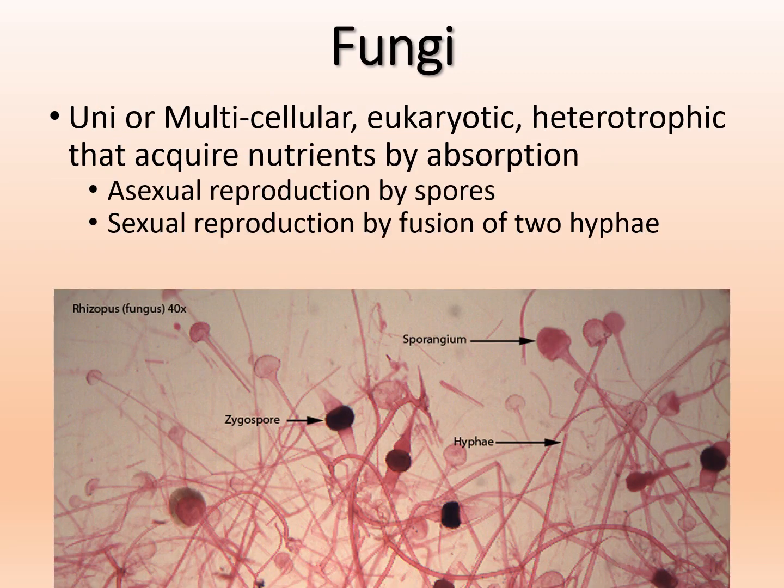So fungi can undergo asexual reproduction or sexual reproduction. So they can produce what are called spores that they can release out into the environment, which will create another fungus, right? So it's just putting a piece of yourself out there, making a copy, right? So it's asexual reproduction. And then they can undergo sexual reproduction by fusing two hyphae together. Okay, so kind of an interesting way that they can do that, but they can undergo either form of reproduction.